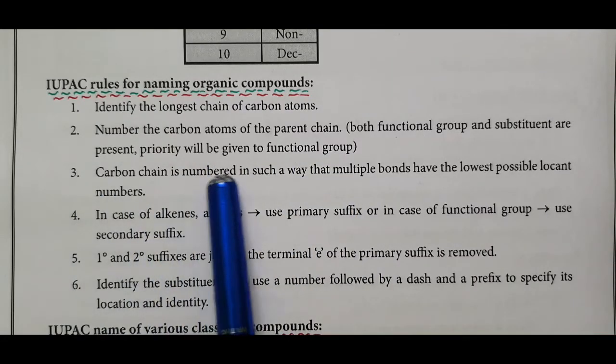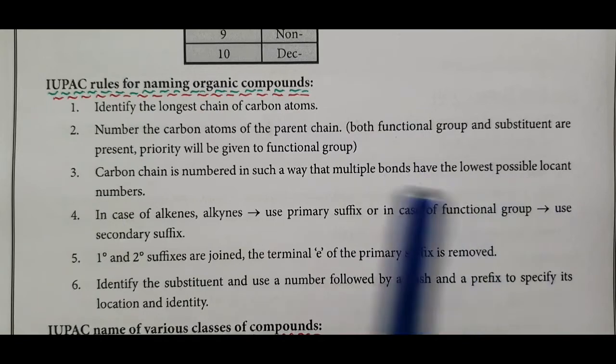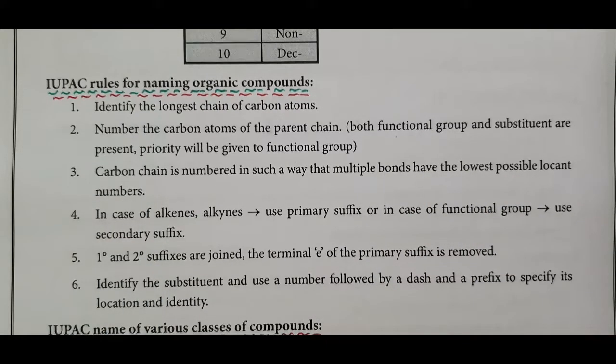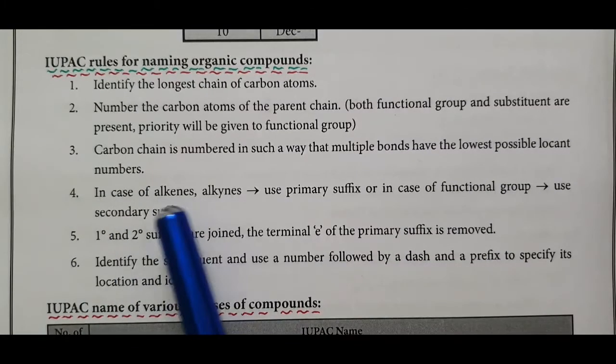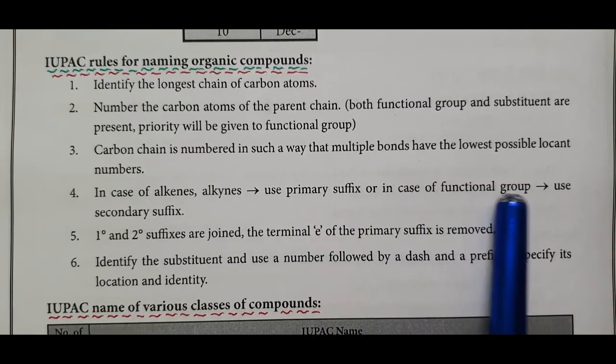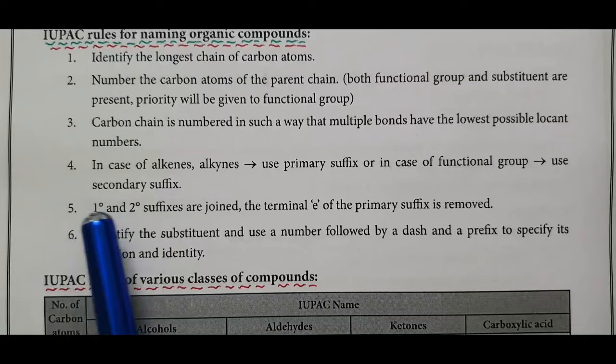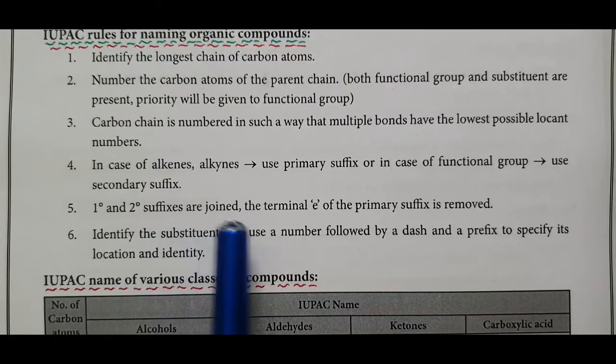The carbon chain is numbered in such a way that multiple bonds have the lowest possible locant number. In the case of alkene or alkyne, use the primary suffix, or in the case of a functional group, use the secondary suffix. Primary and secondary suffixes are joined.